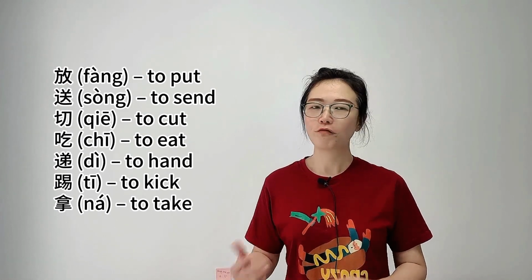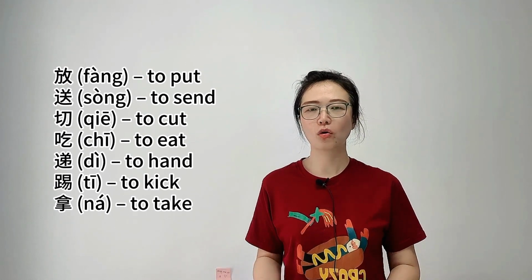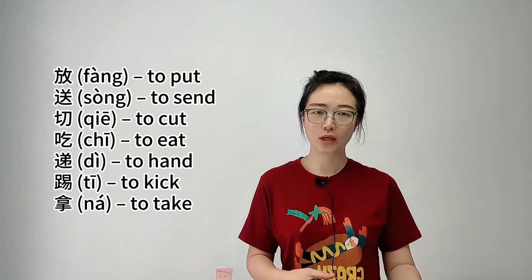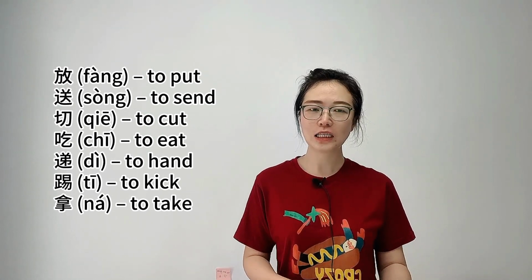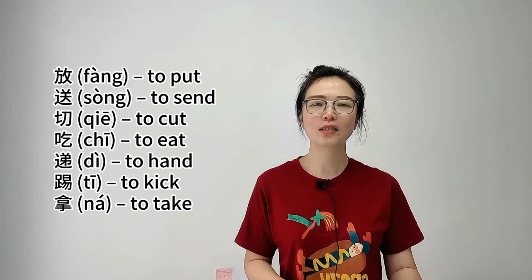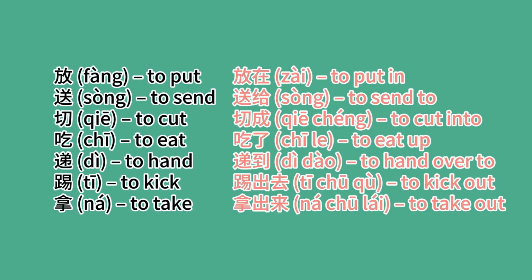This means the verb in 把 sentences cannot be like this: 放 to put, 送 to send, 切 to cut, 吃 to eat, 递 to hand, 踢 to kick, 拿 to take. They must be like this: 放在 to put in, 送给 to send to, 切成 to cut into, 吃了 to eat up, 递到 to hand over to, 踢出去 to kick out, 拿出来 to take out.